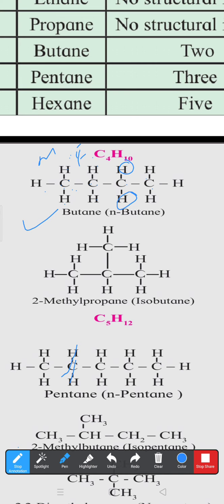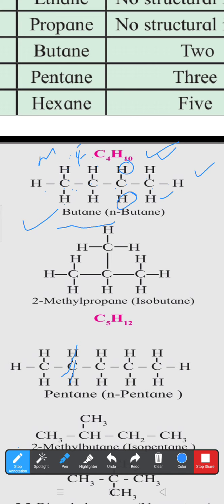At last, the end carbon is bonded with the previous carbon, and the rest of three valencies we satisfy by these one, two, and three hydrogen atoms. Means every carbon must satisfy tetravalency. Here, butane has the formula C4H10. It is the straight chain alkane butane. You can count the number of carbon atoms are 4 and hydrogen atoms are 10.